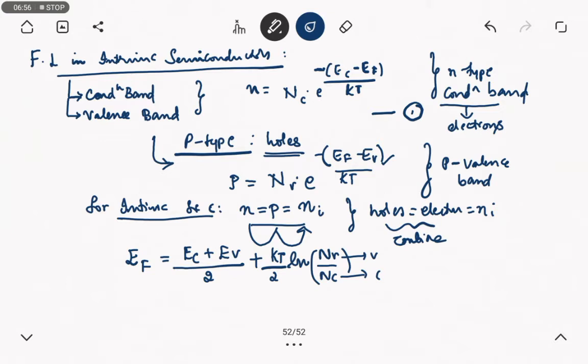We can define this Fermi level as EF equals EC plus EV by 2. Since the effective masses of holes and electrons are equal, we can equate NV to NC. Then we can understand it more clearly by using an energy diagram.